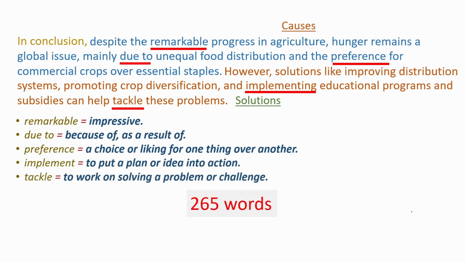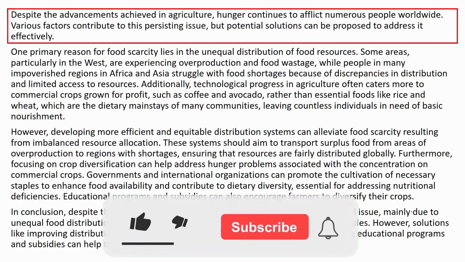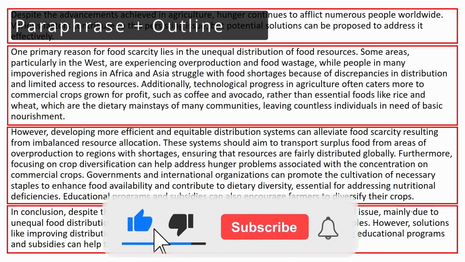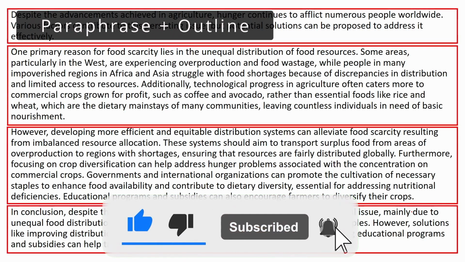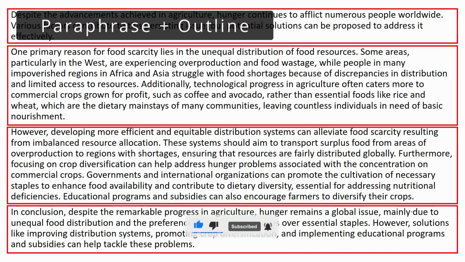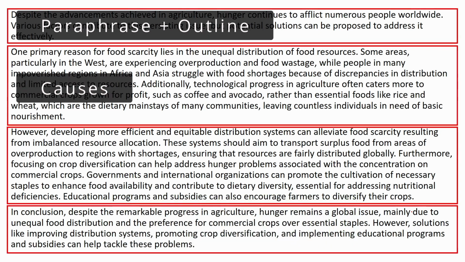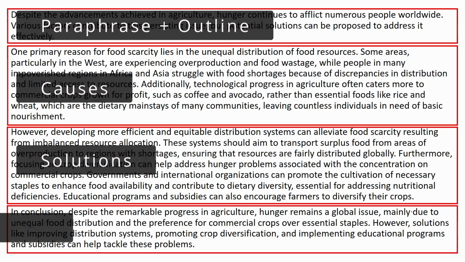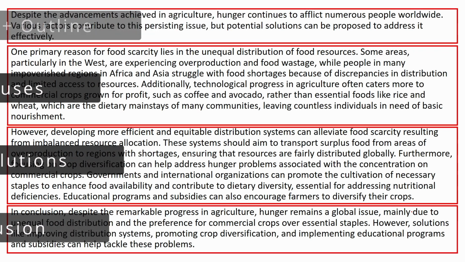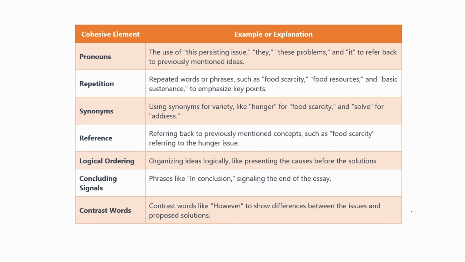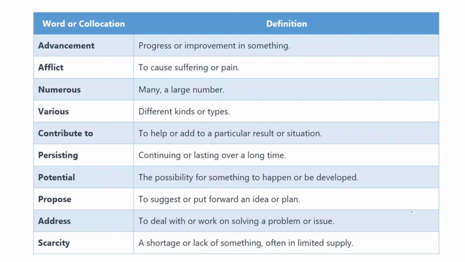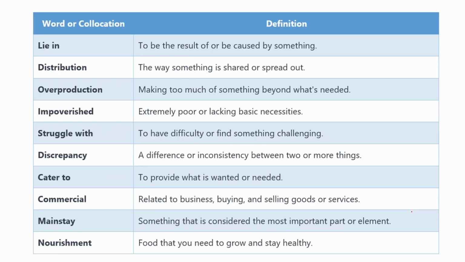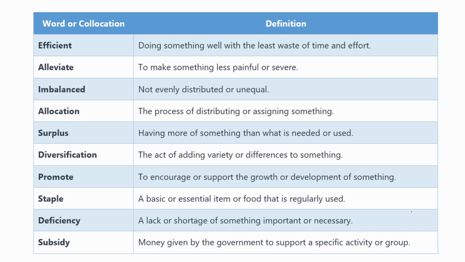I wrote 265 words for this essay, and I organized it in 4 paragraphs. In my introduction, I simply paraphrased and wrote an outline. In my first body paragraph, I covered the causes. In the second one, I covered the solutions. And in my conclusion, I summarized all the main points. In this slide, you can find some of the points that gave cohesion to my writing. You could pause, take a screenshot, and have a read. And in the next 4 slides, you'll find some of the words and phrases from my essay that you could also use in yours.